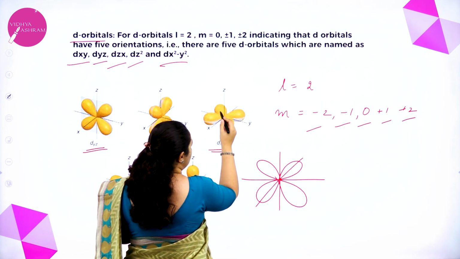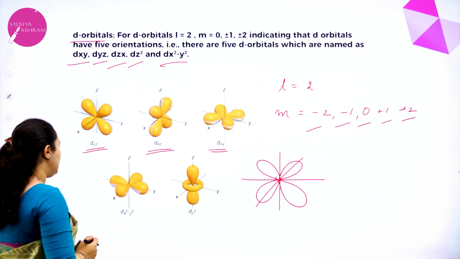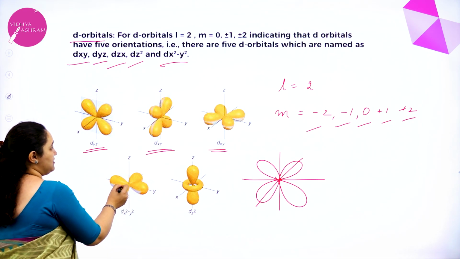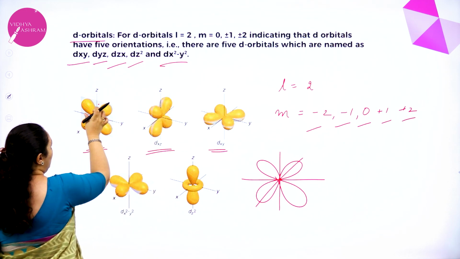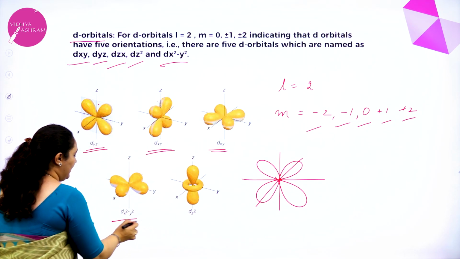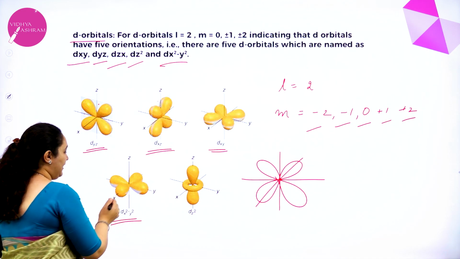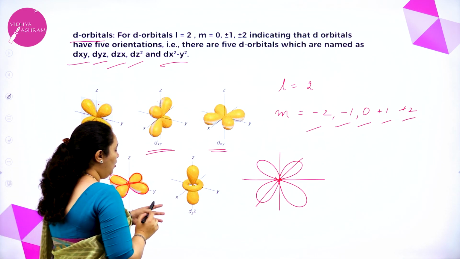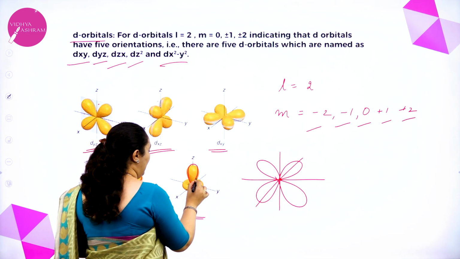You can see here it is along this axis which is present. Okay, the x square minus y square is on the axis. It is present on the axis itself. Here they are present in between the coordinates. You can see here between the 2 coordinates it's present. Here also in between the 2 coordinates. Only x square and y square is on the coordinate. Okay, it is present on the coordinate axis. You can see here 1 and then 2. So 2 double dumbbell. Only z square, they have a different shape, where one dumbbell, another one, they have a